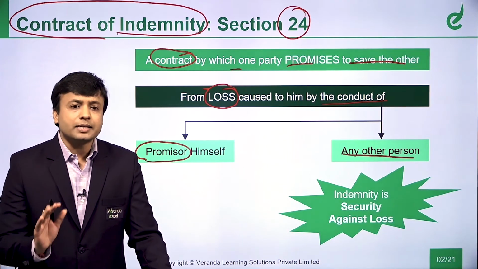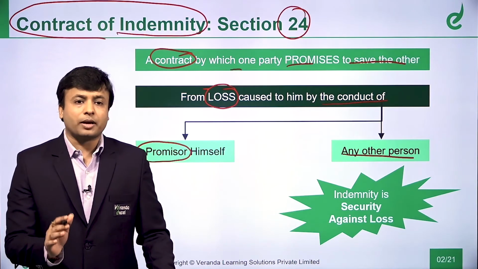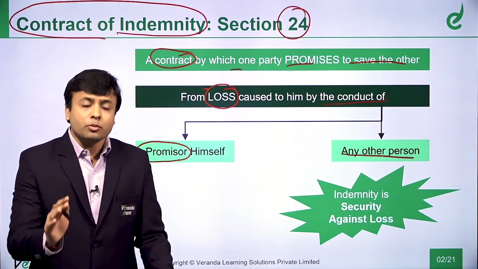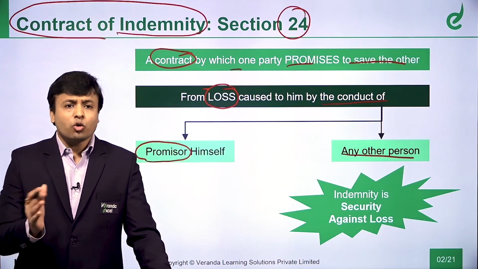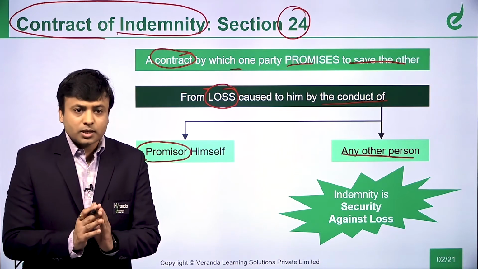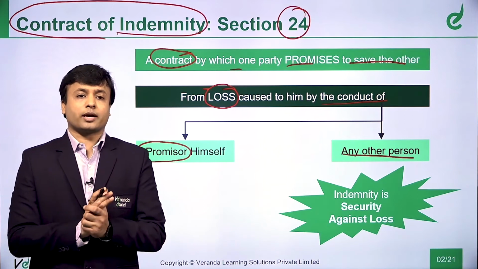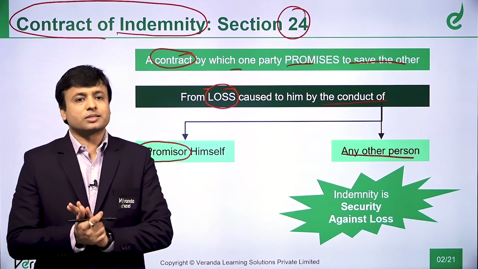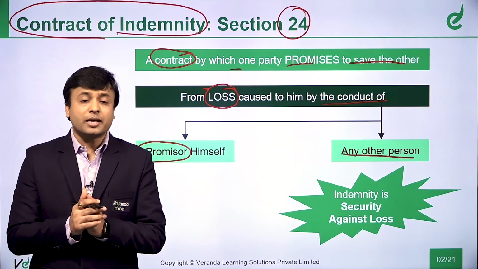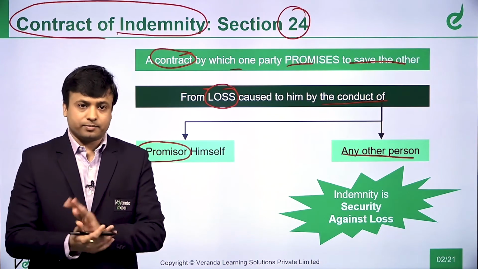Indemnity is nothing but a security against loss. Any loss which may happen, I am trying to indemnify you, I am trying to save you from some loss which may happen to you. Now you may be thinking that this is similar to insurance. Yes, a contract of indemnity has similarity to a contract of insurance. We will also discuss in detail the difference, and whether an insurance contract is a contract of indemnity.